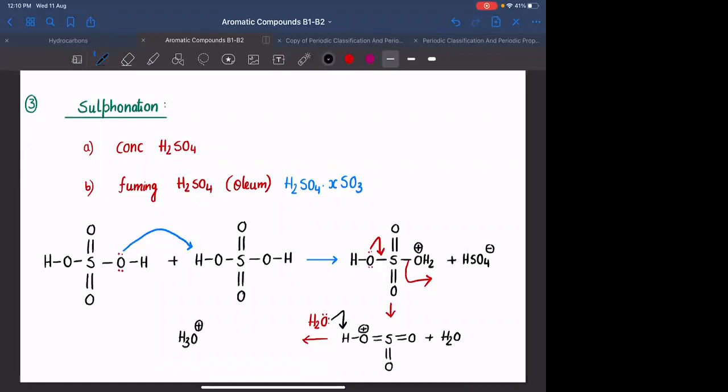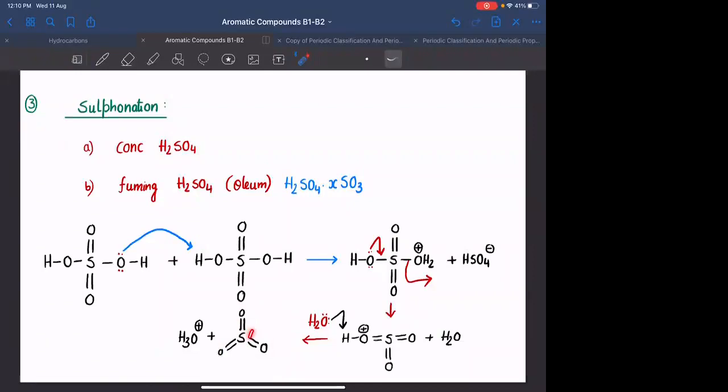It will result in the formation of H3O positive plus S double bond O, double bond O, double bond O, SO3. Okay, it will result in the formation of SO3. This SO3 acts as electrophile. Very important, in sulfonation, the electrophile is SO3. What is the reason? Why is it called electrophile?